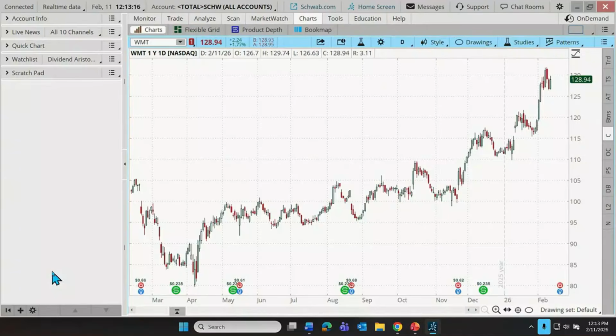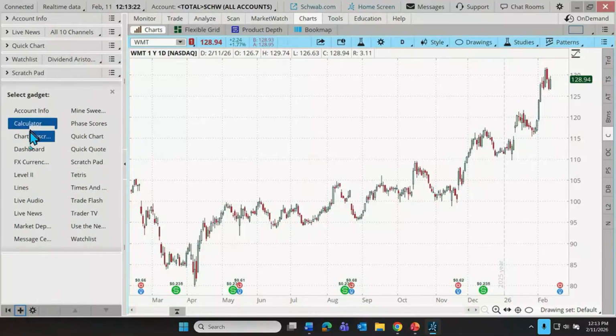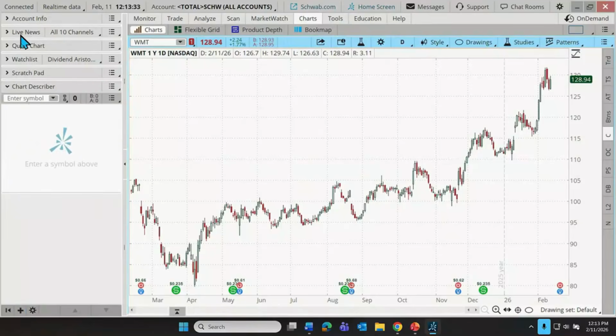Now, let's get into the individual gadgets in the menu. Let's go down here and click on Add Gadget, and that brings up the menu. I just want to start working down through Calculator, self-explanatory. I'm not going to go into that. So let's move on to the Chart Describer. Let's add that. That now becomes our sixth gadget here.